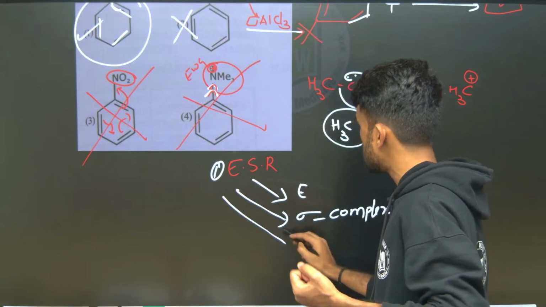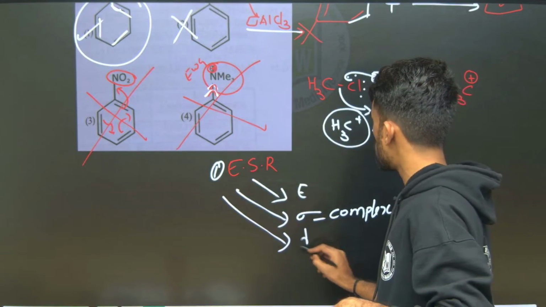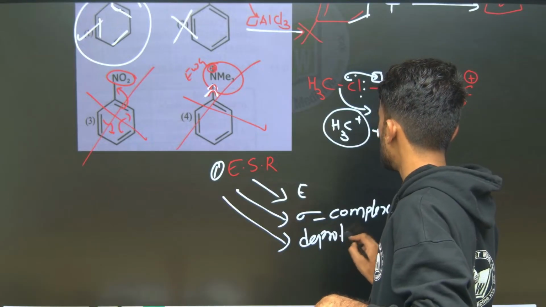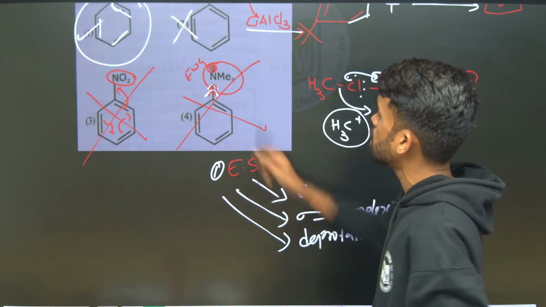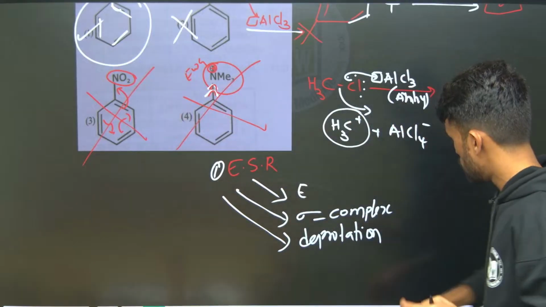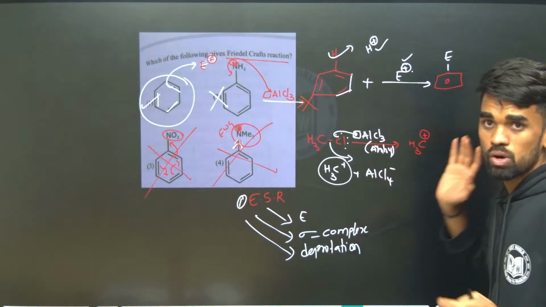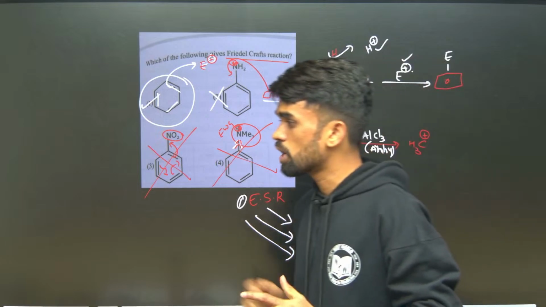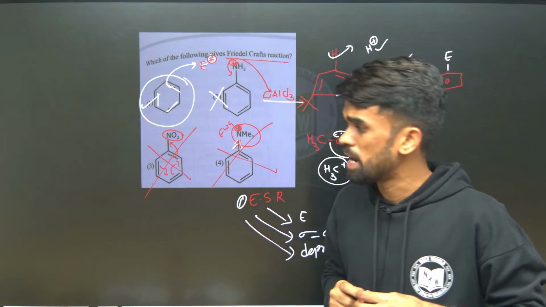And the final step is deprotonation, in order to regain its aromatic nature, like this. So these are the 3 steps you have in electrophilic aromatic substitution.